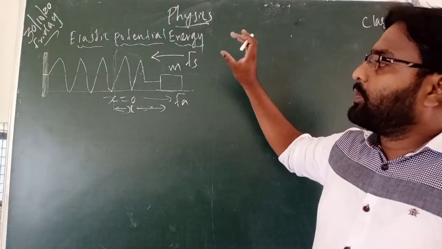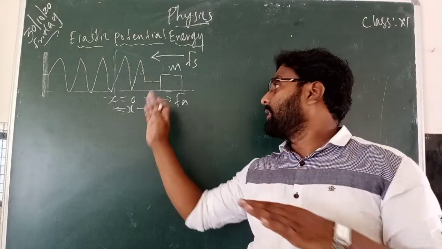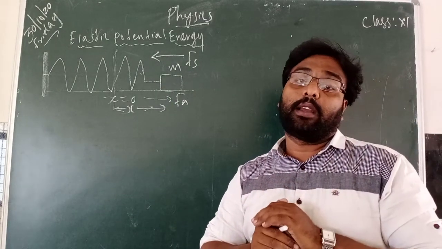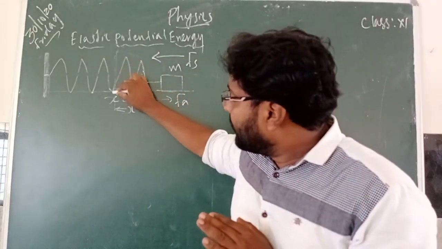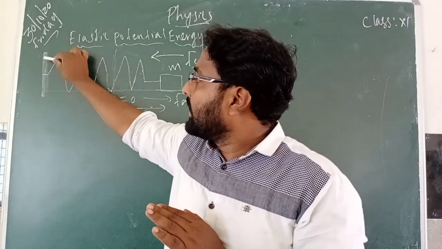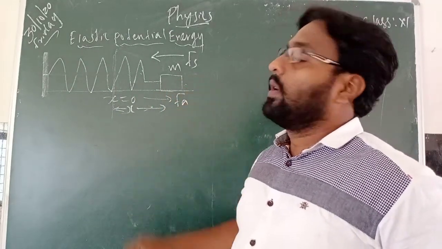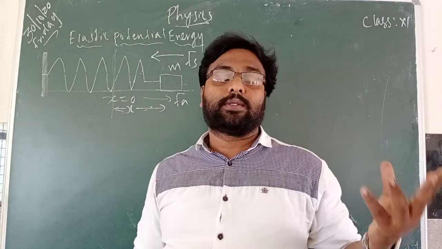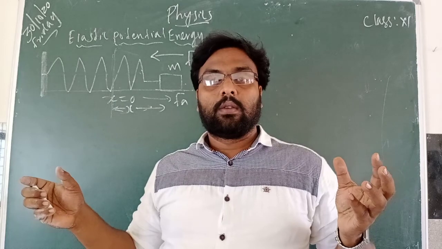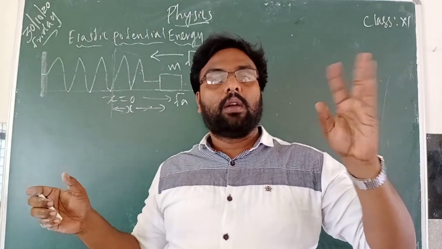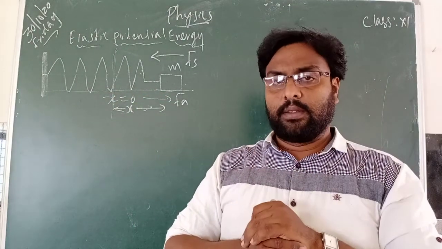So consider a spring mass system. Mass is attached with the spring. Here you can see x equal to 0. This is what we are calling the equilibrium position. Now you see one end of the spring is attached to where? A vertical wall, and another end of the spring is attached to the mass. Simple thing, you can write it like a story. One vertical wall, one spring, one mass. One end of the spring is attached to a vertical wall, another end is attached with the mass. That is the spring mass system.